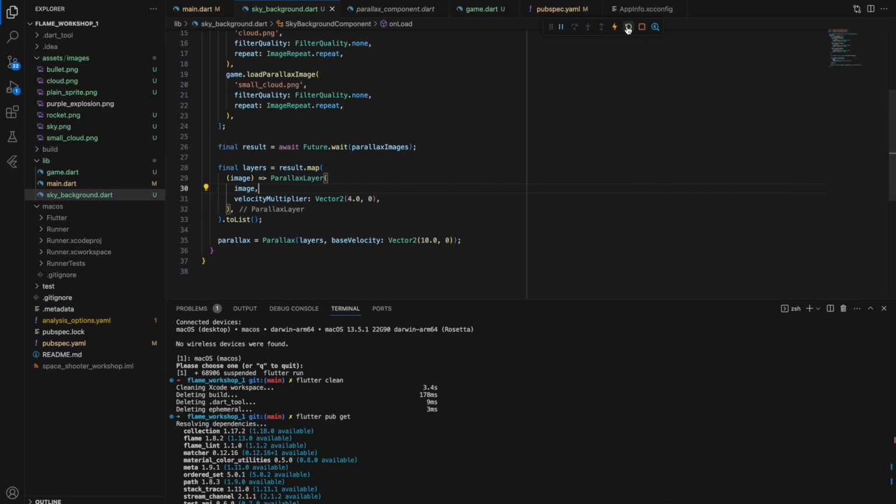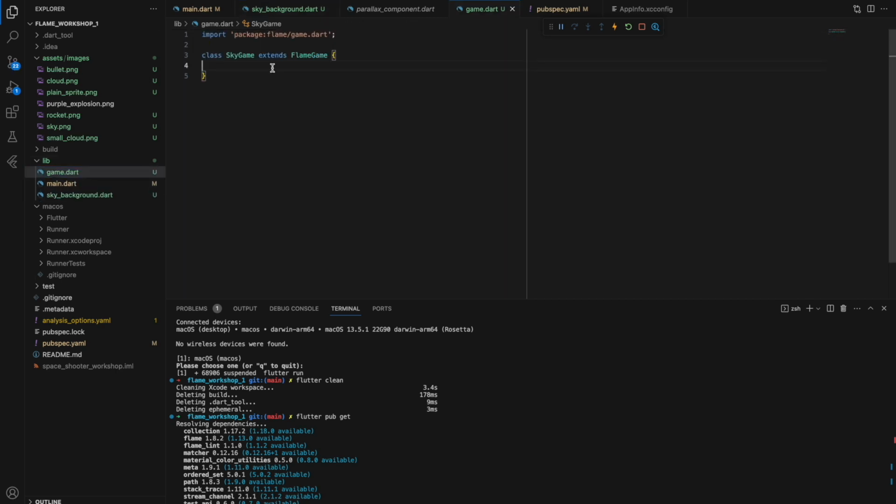Okay, it's, I believe here. No, nothing. Yeah, I'm silly. I need to add this background component to the game because it's just not used. So the same way as for background, we need to override the onLoad function.